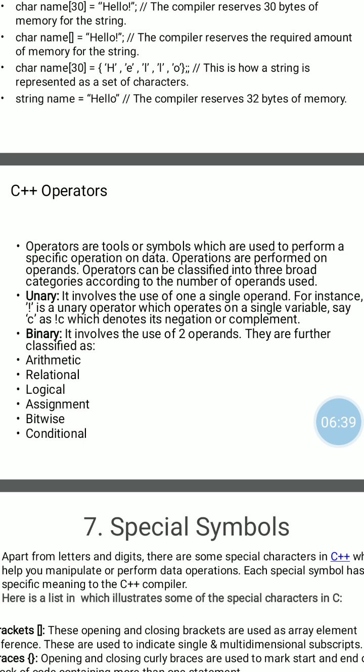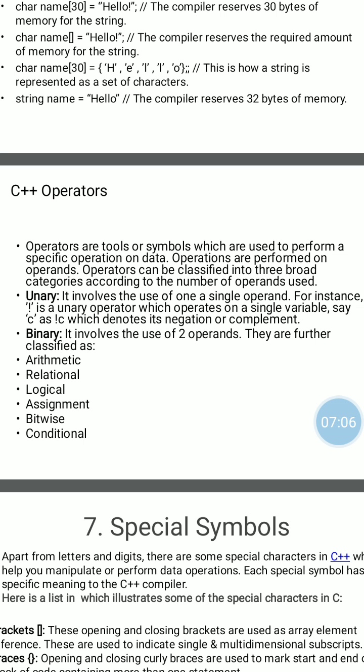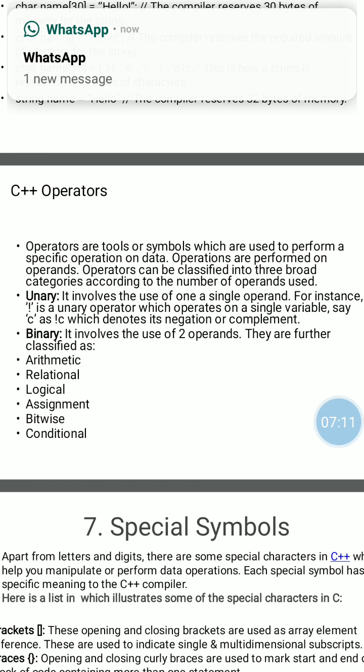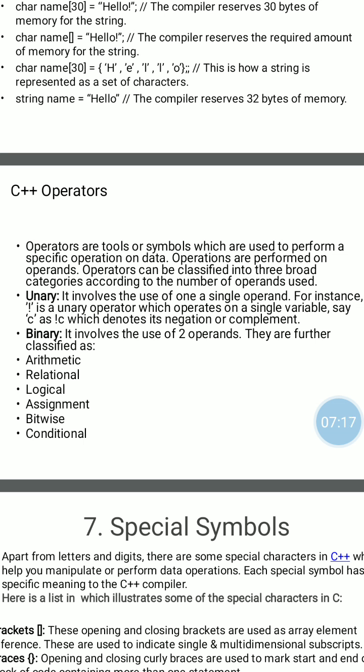Binary operator means the operator which performs an operation on two operands, that is a plus b, a minus b. Here a and b are the operands. A binary operator always performs the operation on two operands. So addition, subtraction, multiplication, division, in these operations we need two operands. Same in the case of relations. We want to check the relation between two variables, a greater than b, a less than b. Here we need two operands. So all these are binary operators.